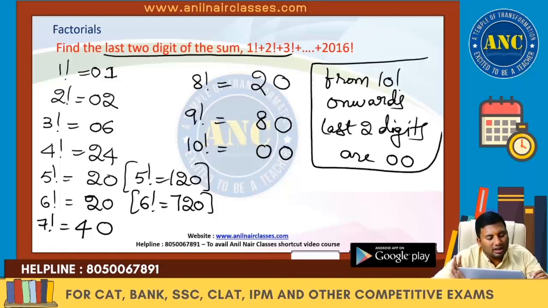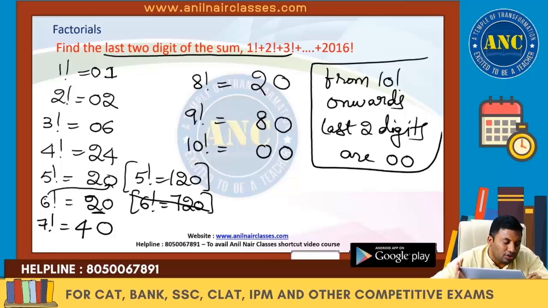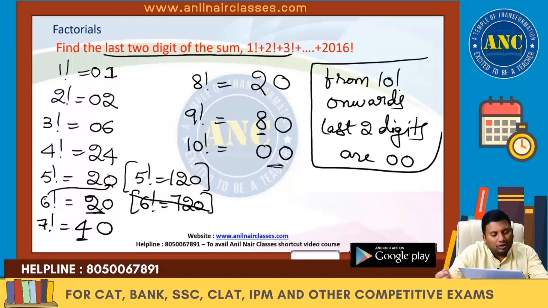So I hope it is clear. How did I directly write 20 when the values are not given? What you can do is: 6 zeros are 0, 6 twos are 12. What is the unit digit in 12? 2. 7 zeros are 0, 7 twos are 14. The unit digit in 14 is 4. 8 factorial: 8 zeros are 0, 8 fours are 32, so 2. 9 factorial: 9 twos are 18, so 8. 10 factorial: 10 eights are 80. So 10 factorial is 0, 0.